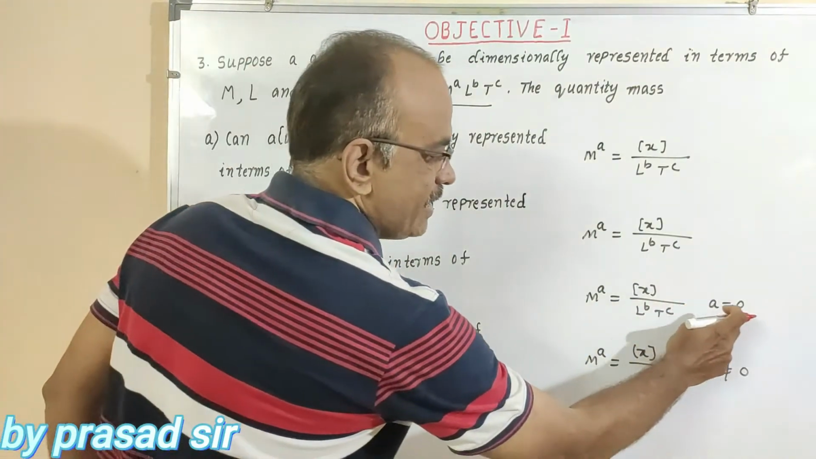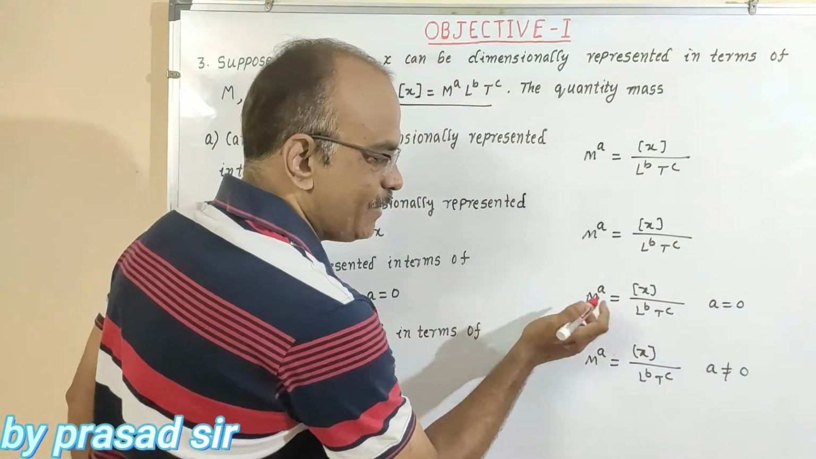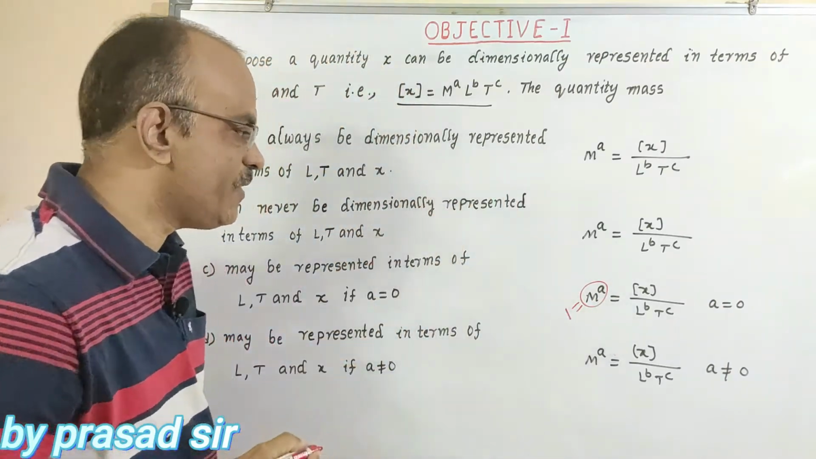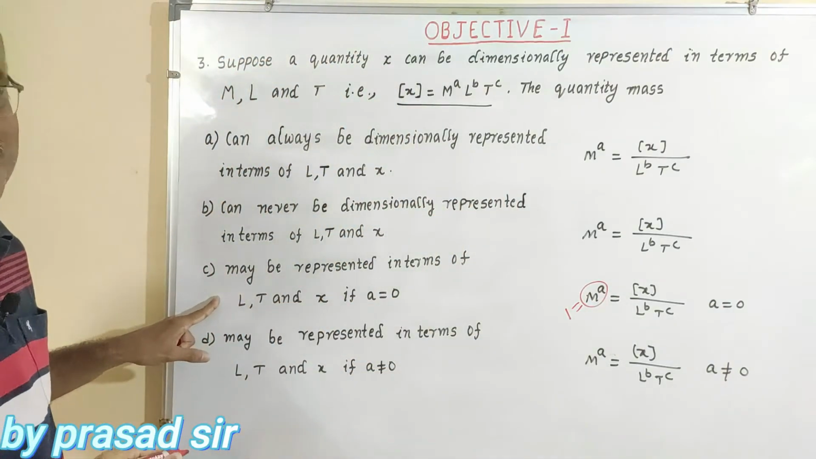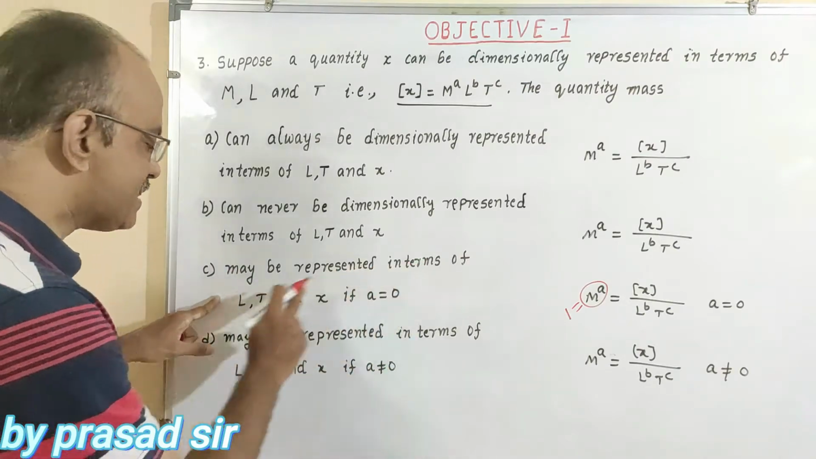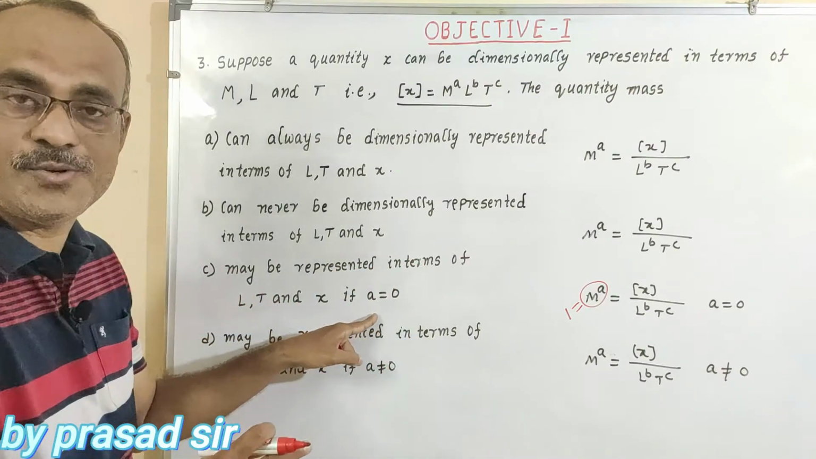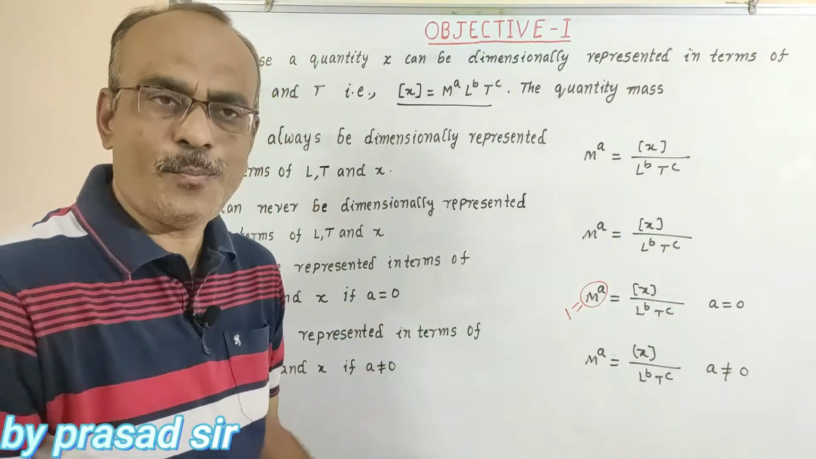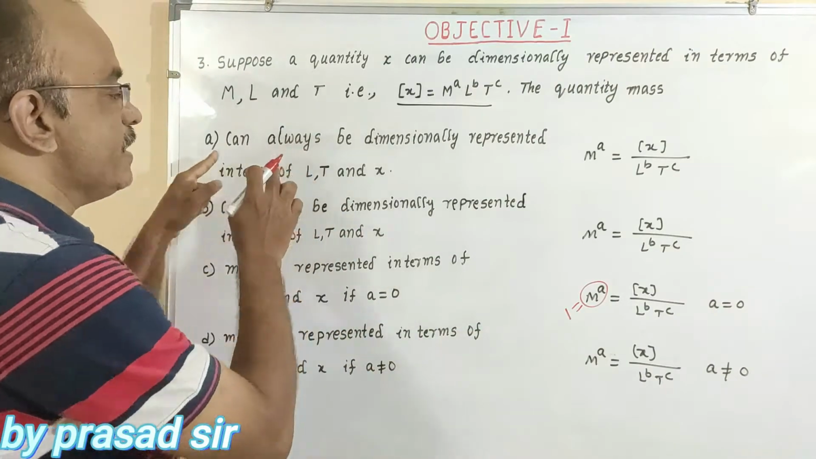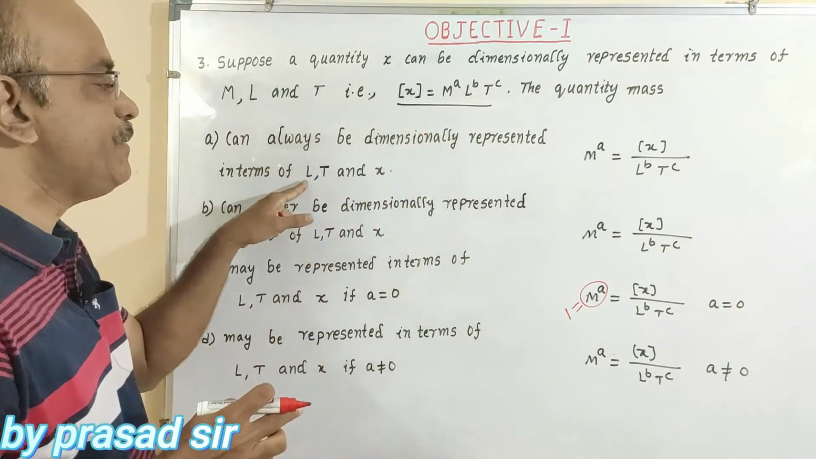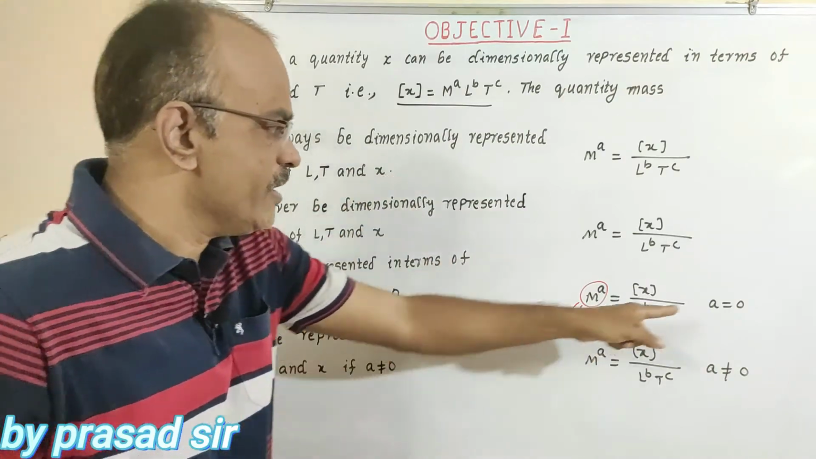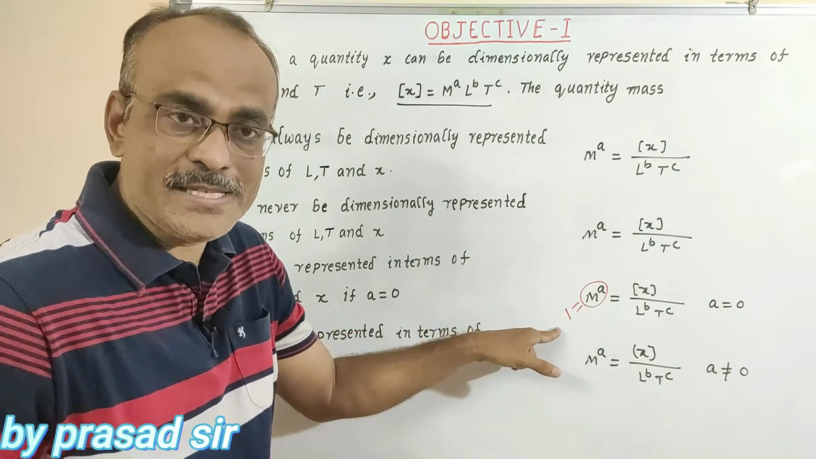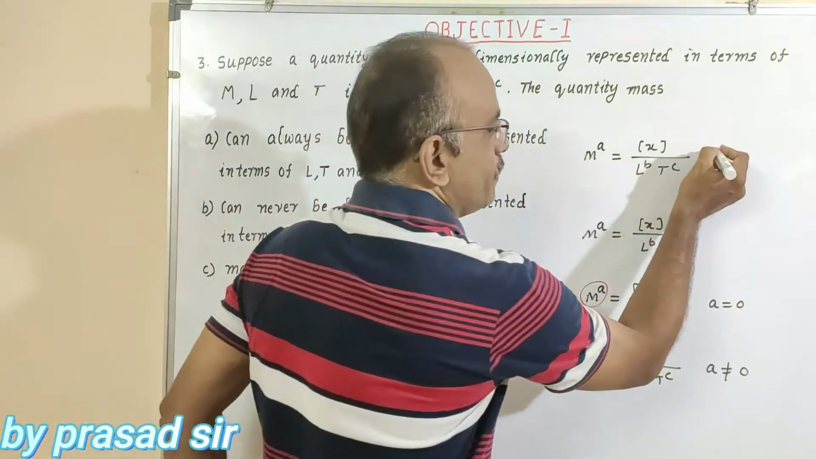That is, if a is equal to 0, what about the m term? If a is equal to 0, this term becomes 1. So that's why this is not possible. Why? Because M may be represented in terms of L, T and X if a is equal to 0, but if a is equal to 0, the M term is missing. So that's why it is not possible. Similarly, for this one, M can always be dimensionally represented in terms of L, T and X. If a is equal to 0, M to the power of a is equal to 1. So that means the M term is missing. So always it is not possible.